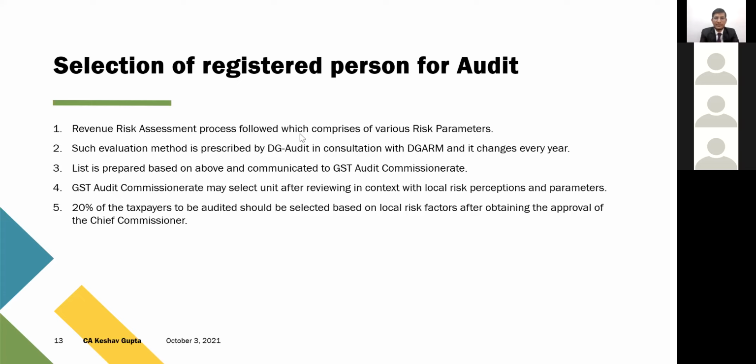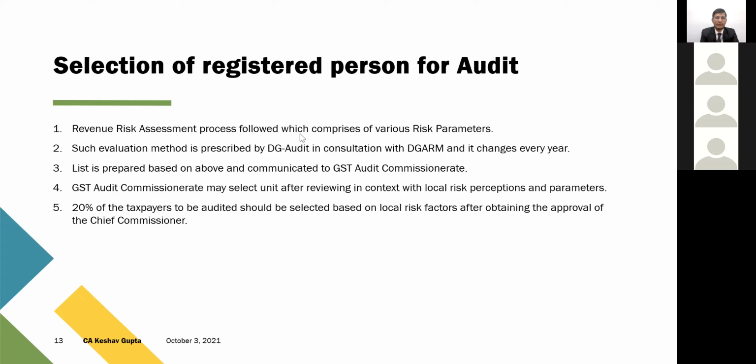So they have been very well supported by the DGARM, which is the Analytics and Risk Management team. This analytics team consults the audit team, and then they derive an evaluation method for how the particular revenue risk is to be evaluated. And this keeps on changing every year. It cannot be a straight formula every year, because for one year they may opt for some risk parameters, for another year they may opt for other risk parameters, or they may assign weightage differently to each of those parameters.